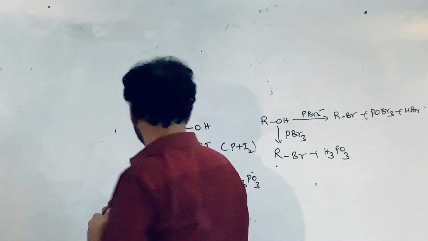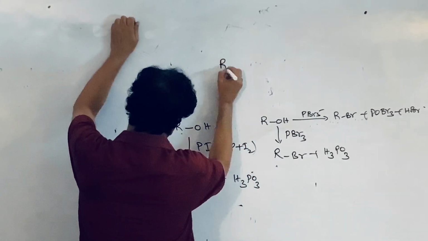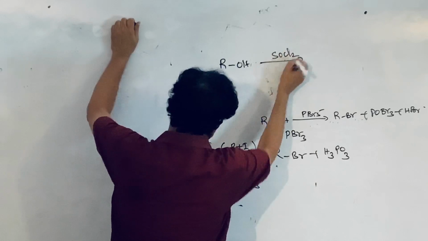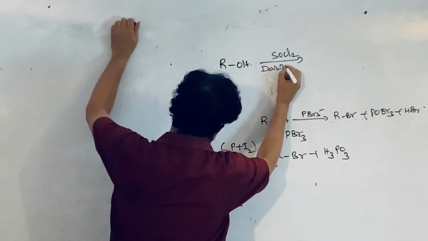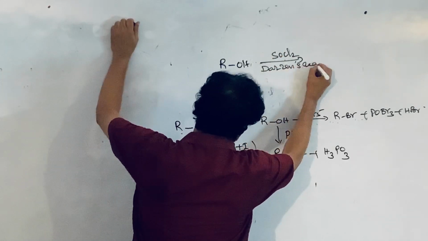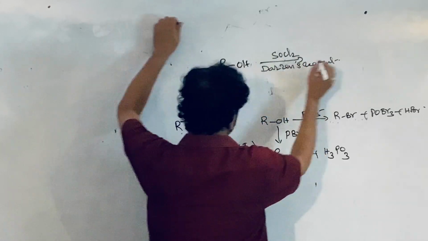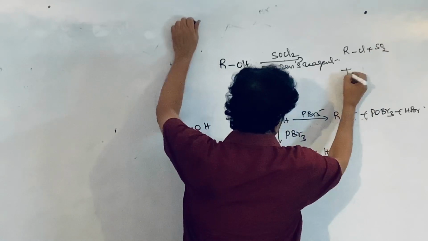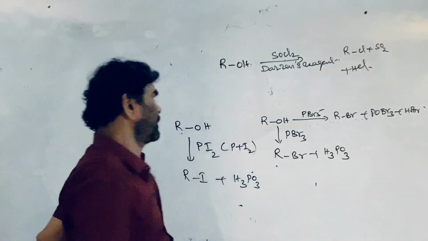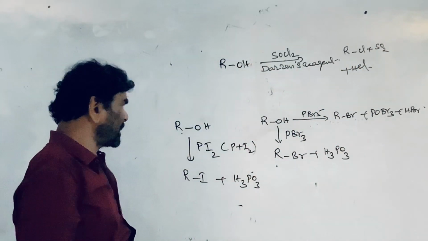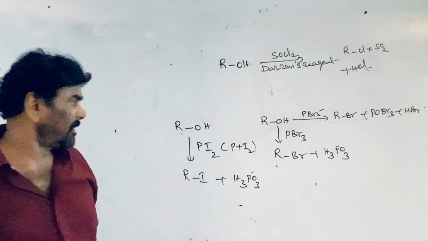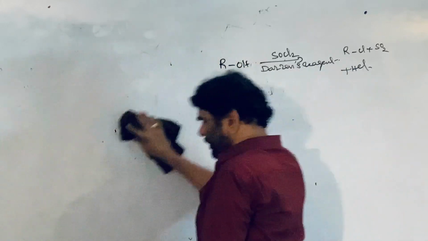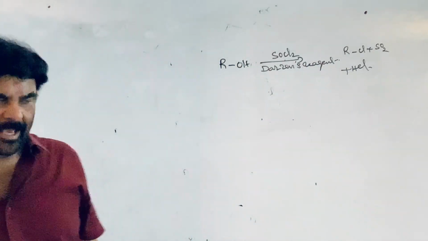Now, besides the phosphorus halides, alcohol can be treated with thionyl chloride, SOCl2, which is known as Darzens' reagent. RCl is formed, plus sulfur dioxide, plus HCl is produced. So this is the convenient method. I told you why it is convenient. That is the best reagent, Darzens' reagent. The SNi reaction was also introduced there.